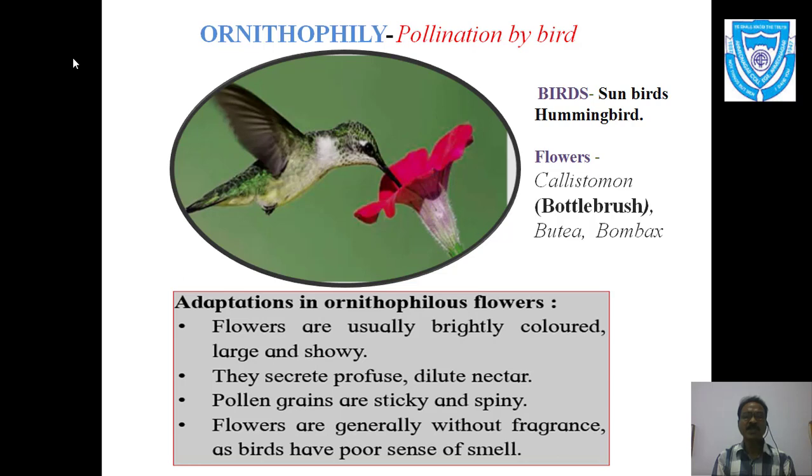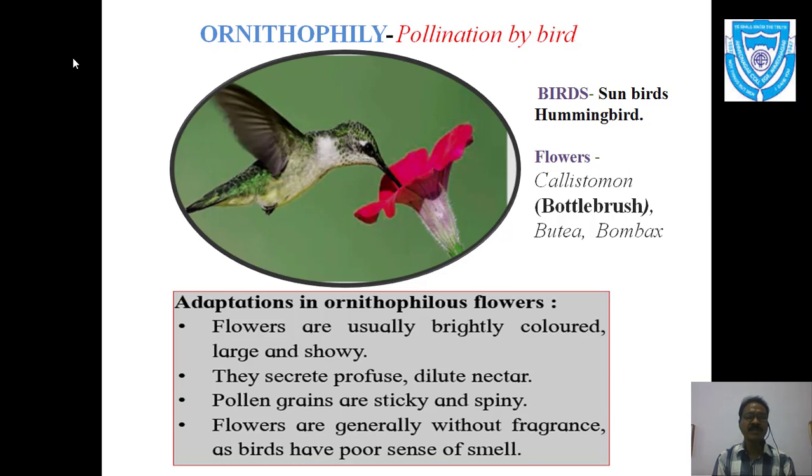Examples of these plants are Callistemon, which is popularly known as bottle brush, then Butea monosperma, then Bombax. So all these are the flowers which are known as ornithophilous plants or flowers. Now let us see the adaptations in ornithophilous flowers, just like in entomophily.